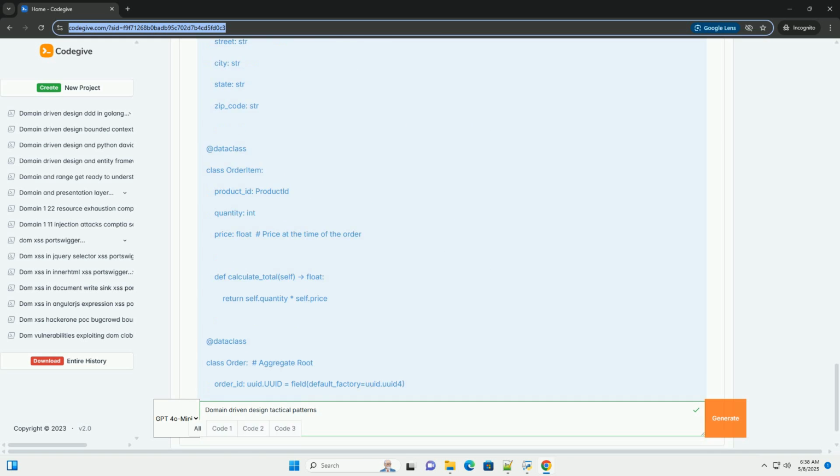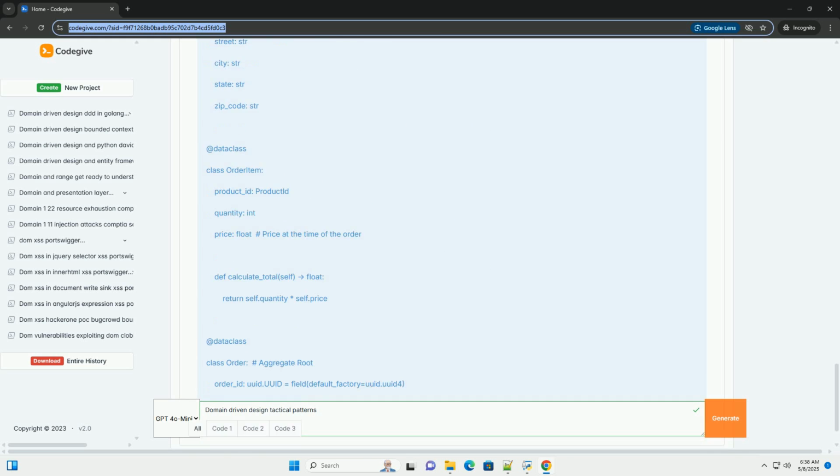7. Domain event. Purpose: represents a significant occurrence in the domain. It's a record of something that happened that other parts of the system may need to react to. Characteristics: immutable, once an event is created, it cannot be changed. Represents a past occurrence. Typically contains the data relevant to the event.